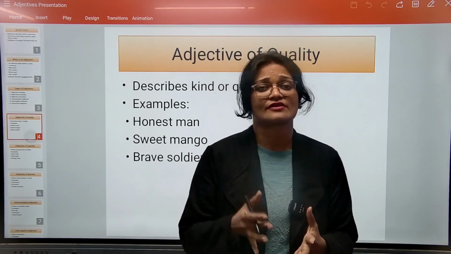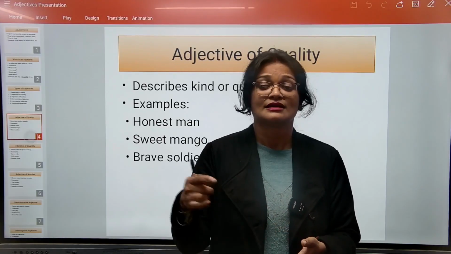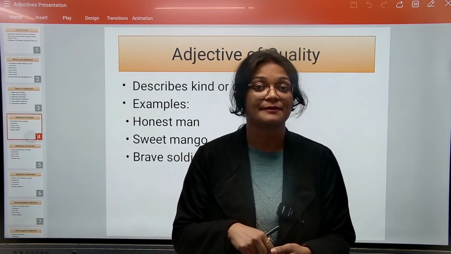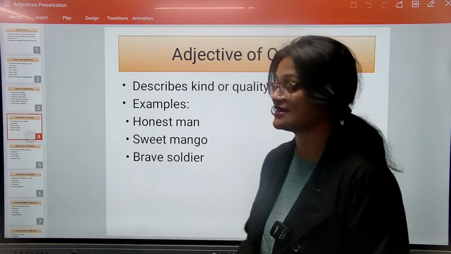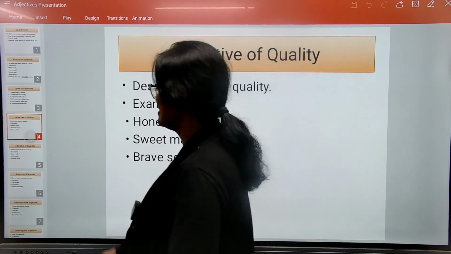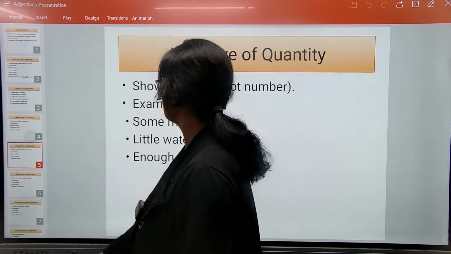Whichever word is describing the bag, the color is describing the bag, that is yellow. So yellow will become the adjective in this sentence. Let's see the next one, adjective of quantity.